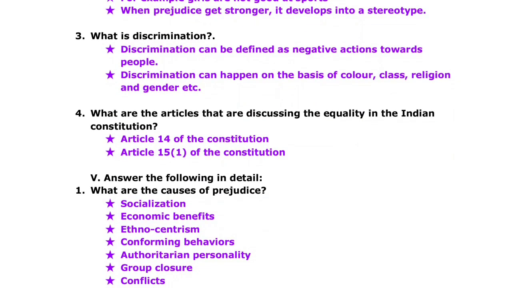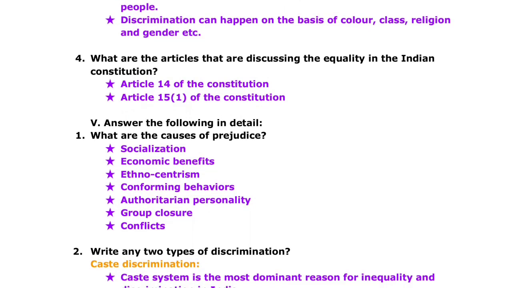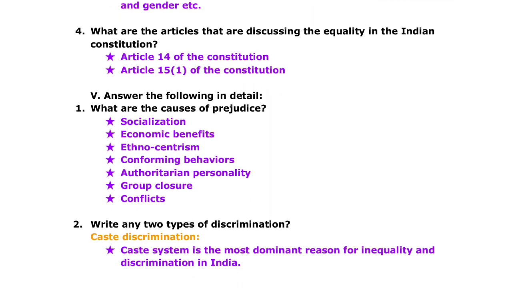When prejudice gets stronger, it develops into a stereotype. Third question, what is discrimination? Answer, discrimination can be defined as negative actions towards people. Discrimination can happen on the basis of color, class, religion and gender, etc. Fourth question, what are the articles that are discussing the equality in the Indian Constitution? Answer, Article 14 of the Constitution, Article 15(1) of the Constitution.